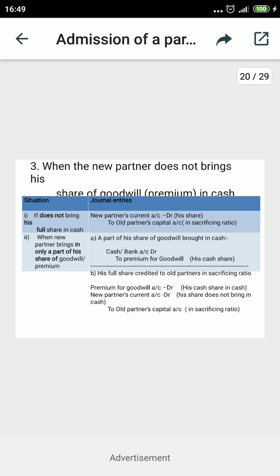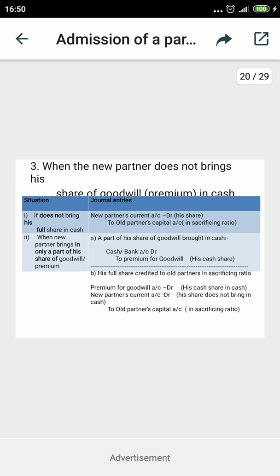So when the partner does not bring the goodwill in cash, just compare it with the cash system. The cash system refers to cash to premium for goodwill first, when goodwill is coming in cash.